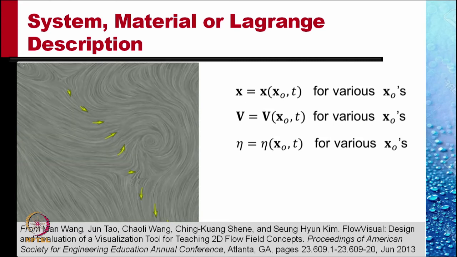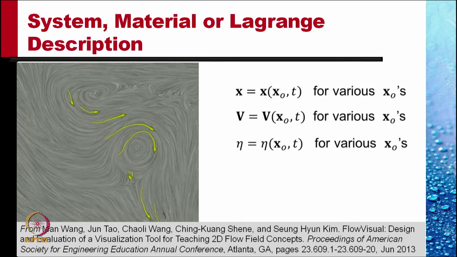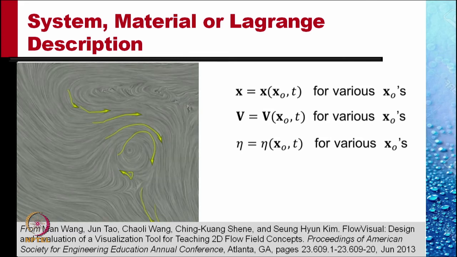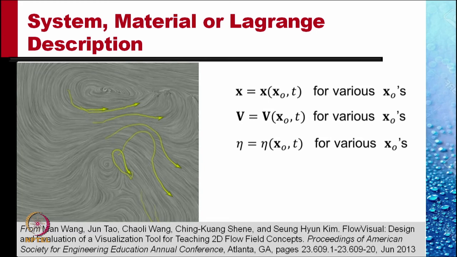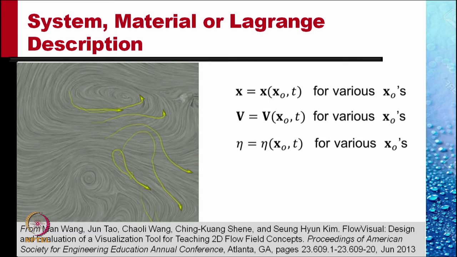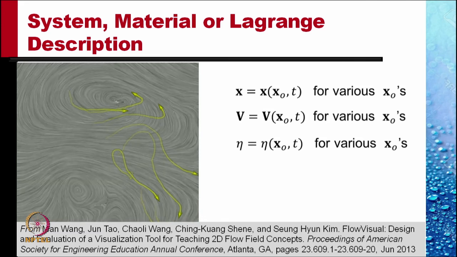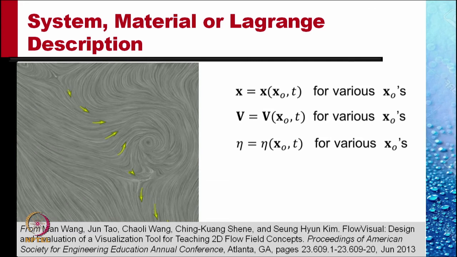as a function of x naught, the location of the particle at time t equal to 0. This location x naught, that is the location of the particle at time t equal to 0, is used here as a label of the particle.